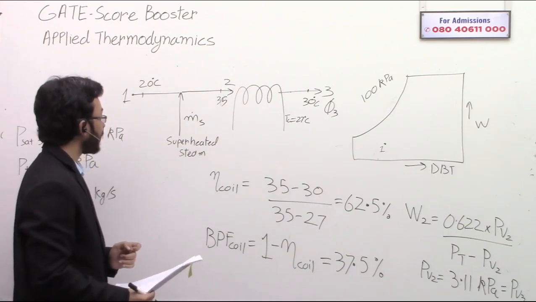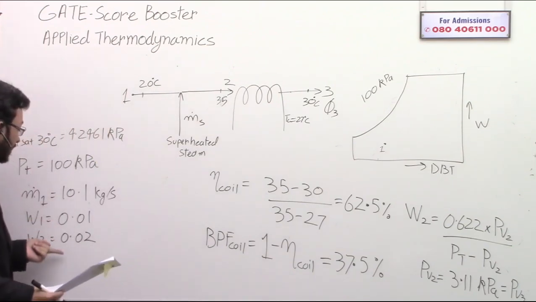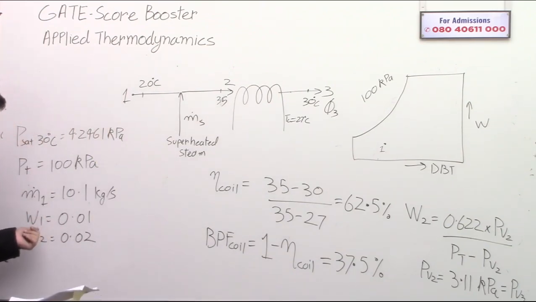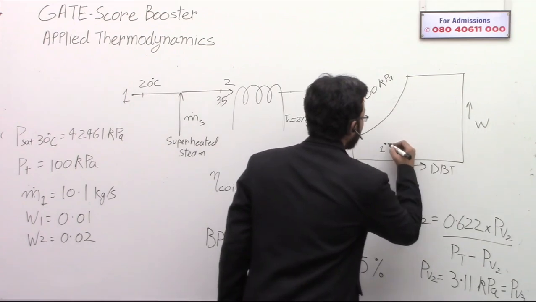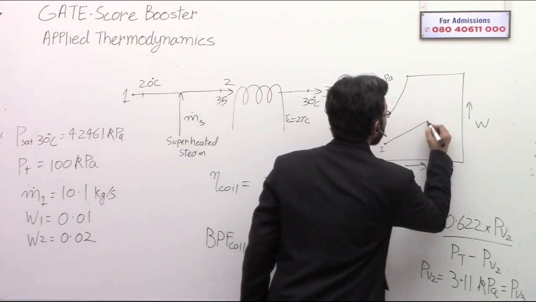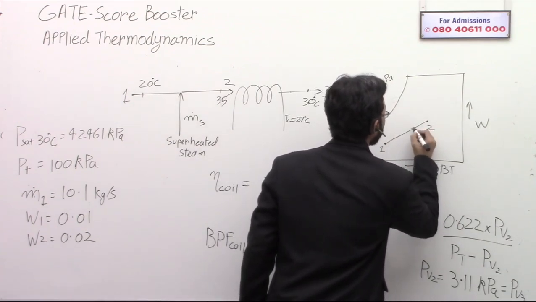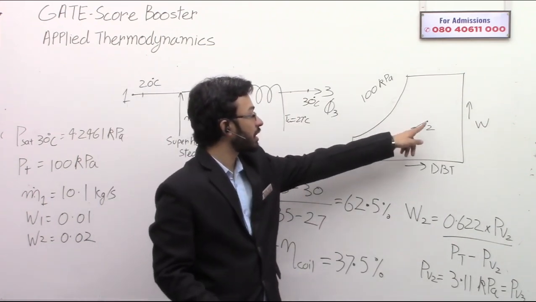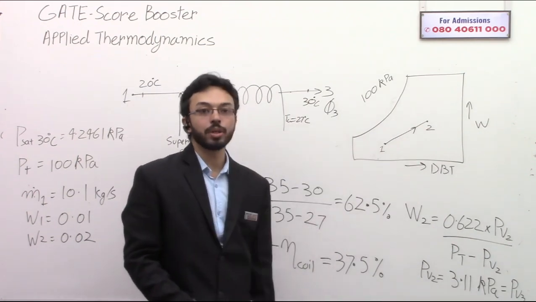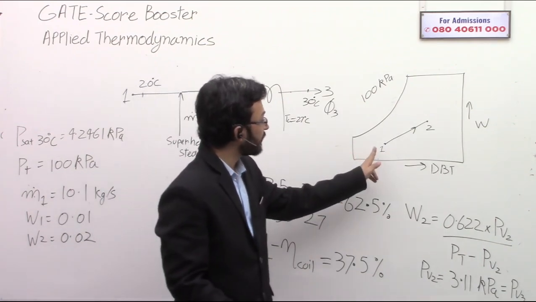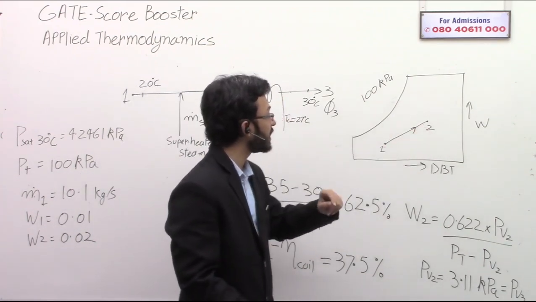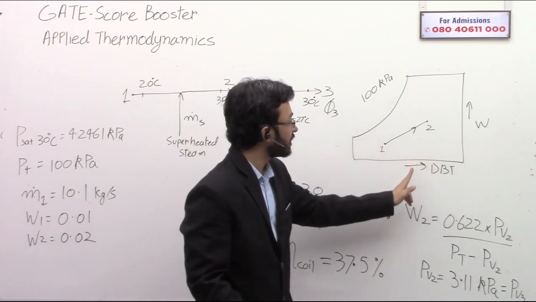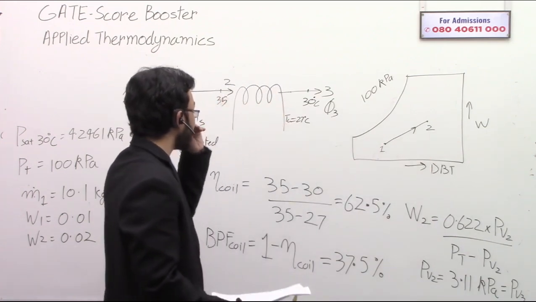Another interesting point is that the specific humidity is increasing. From 1 to 2, the specific humidity is also increasing, so 1 to 2 will go something like this. The specific humidity and the dry bulb temperature are both increasing.